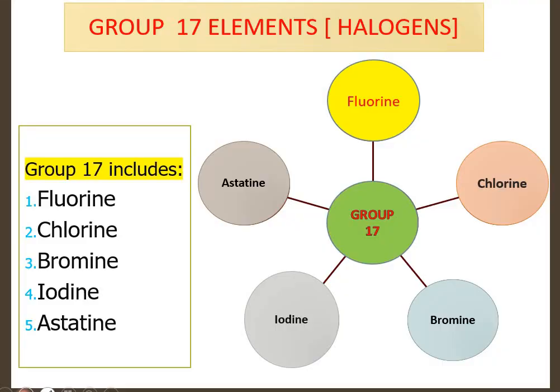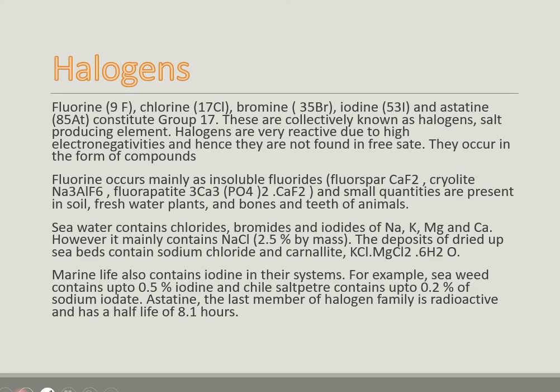These are the group 17 elements, which are also called halogens. Halogens are fluorine, chlorine, bromine, iodine and astatine. If I talk about the occurrence, the halogens, containing fluorine, chlorine, bromine, iodine and astatine, are collectively known as halogens, and these are salt producing elements. Halogens are very reactive because of their high electronegativities. They are not found in the free state in the earth crust.